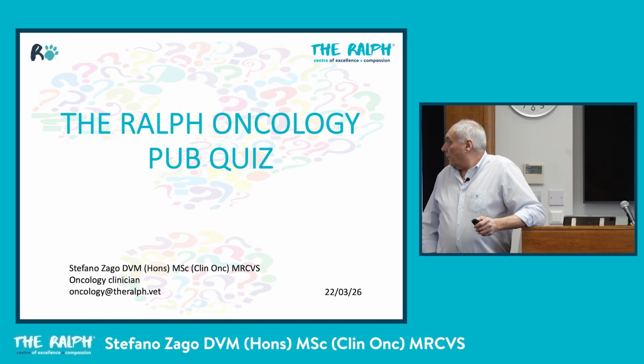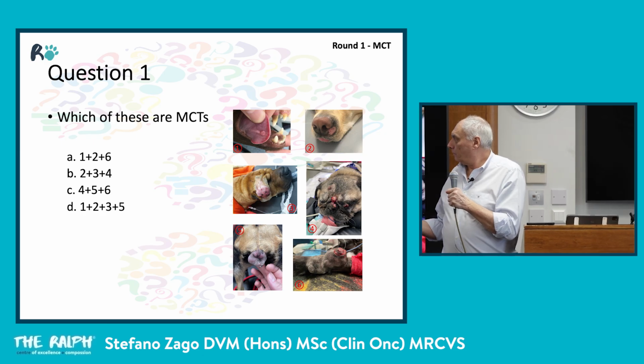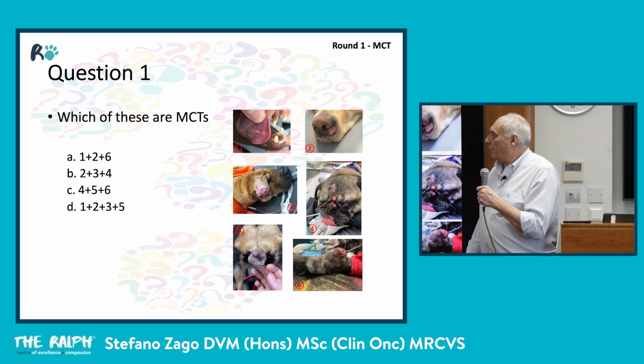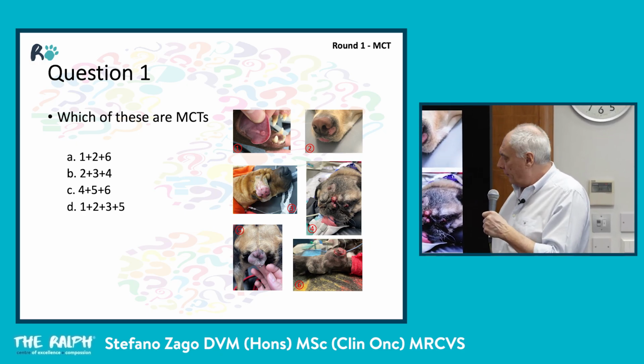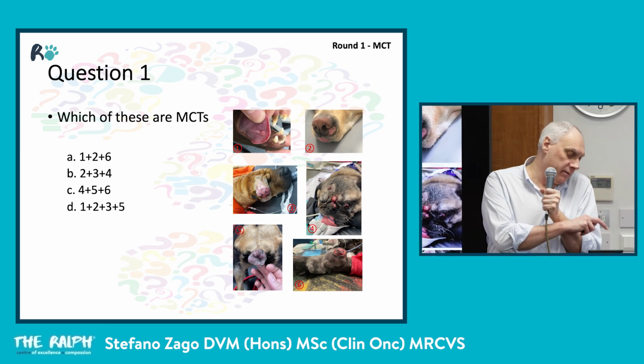So we're going to have a little interactive quiz. First question, picture round. Which of these are mast cells? 1, 2, 3, 4, 5, 6. And the time starts now.